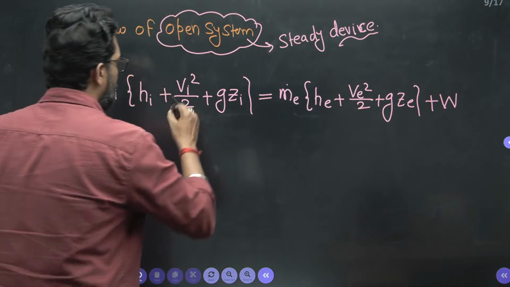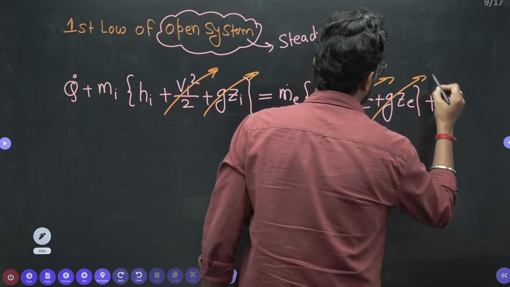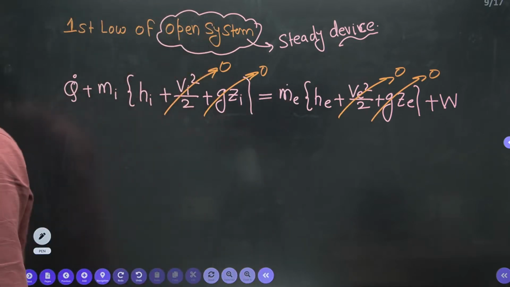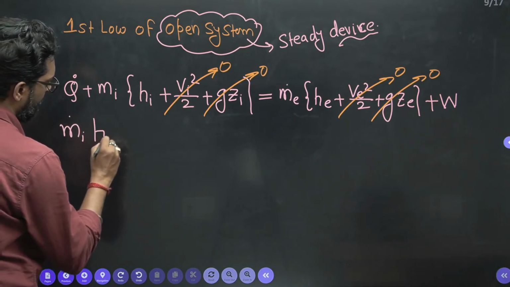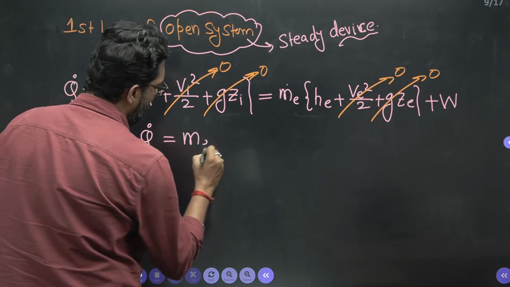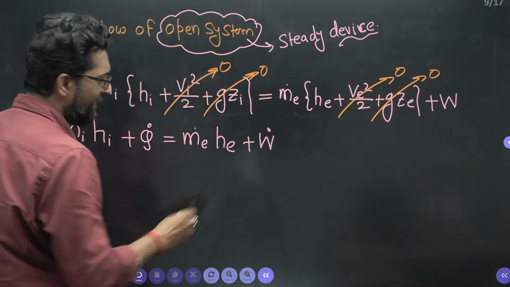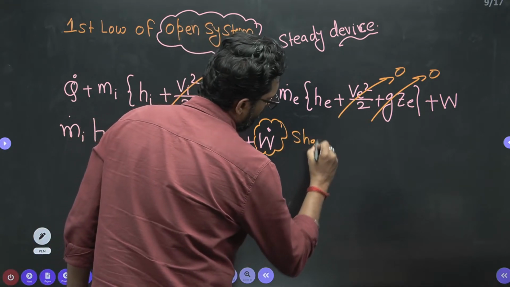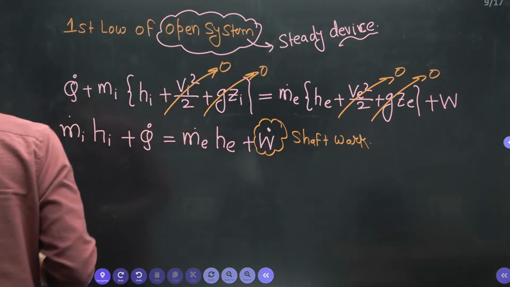So here the system is stationary, so these terms are negligible. There is no change in kinetic and potential energy, so these are zero. Okay. And now what is that? That means mass flow rate in times enthalpy plus heat transfer is equal to mass flow rate at exit times enthalpy at exit plus work transfer. Generally, this is shaft work. What is called? Shaft work. That means work produced by the turbine.